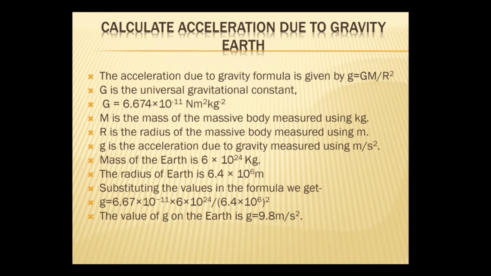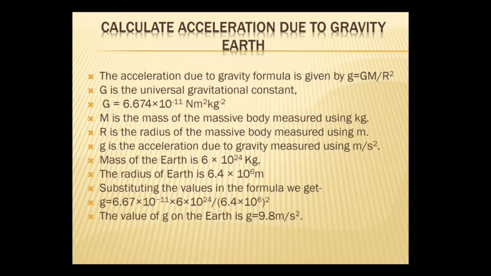As we said, g is equal to GM by r square, and we know the value of capital G, that is 6.673 into 10 raised to minus 11 Newton meter square kilogram raised to minus 2, and M is the mass of the earth, that is 6 into 10 raised to 24 kilogram, and r is the radius of the earth, that is 6.4 into 10 raised to 6 meter.